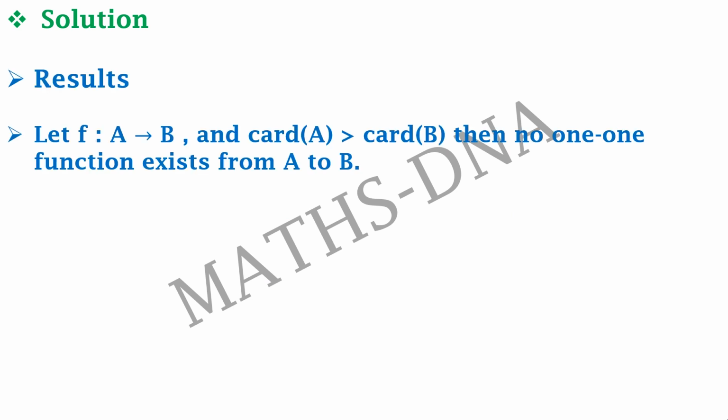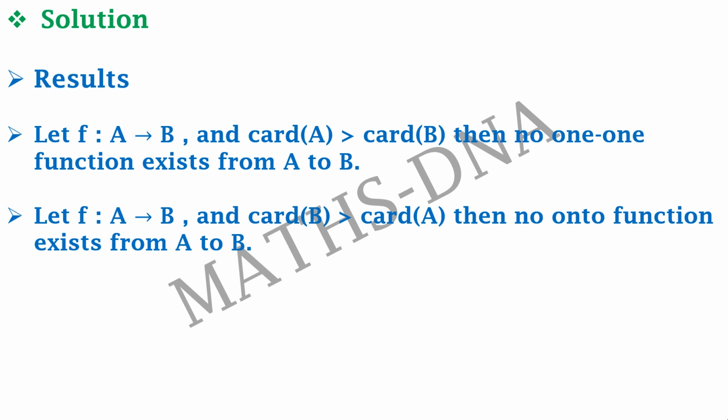Moving on to the solutions. To solve this question, we will need some results. The first one: let F be a function from A to B, and if the cardinality of A is greater than the cardinality of B, then no 1-1 function exists from A to B. You cannot find any function which is 1-1 if the cardinality of A is greater than the cardinality of B. Yes, it can be onto.